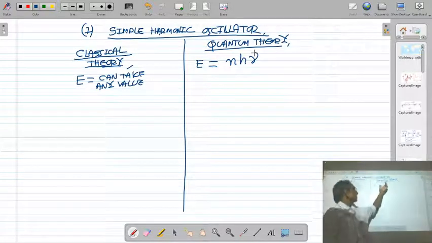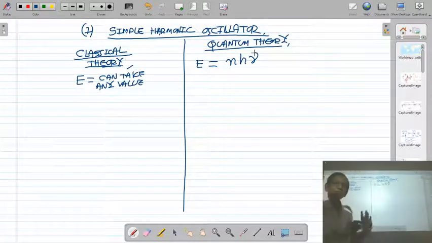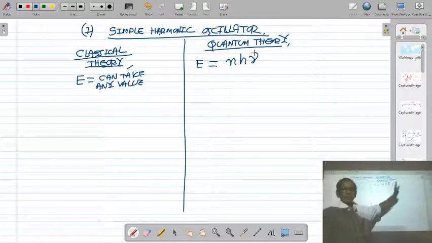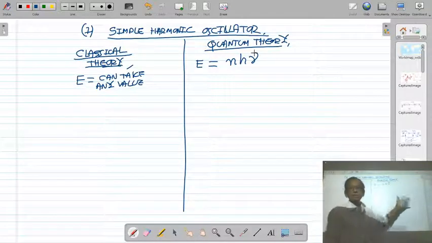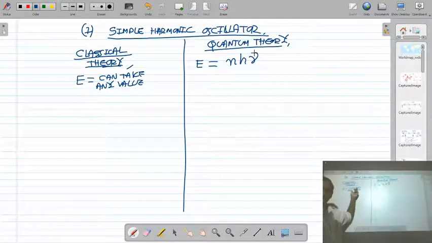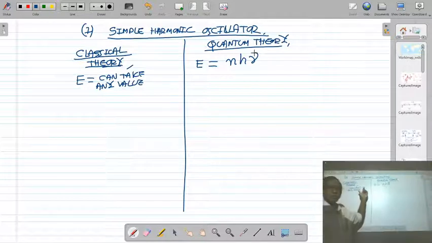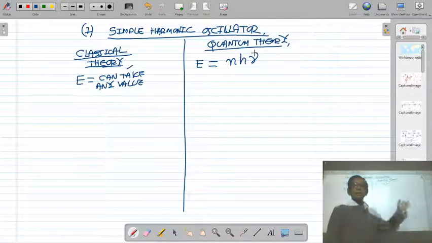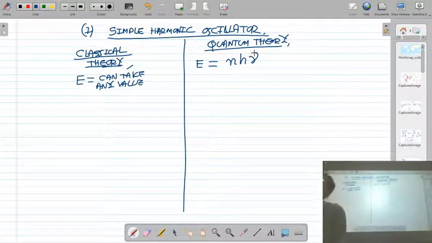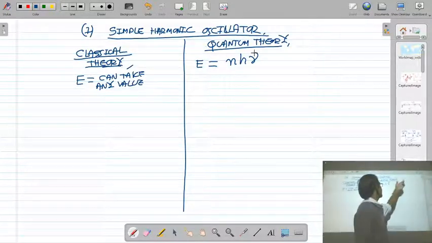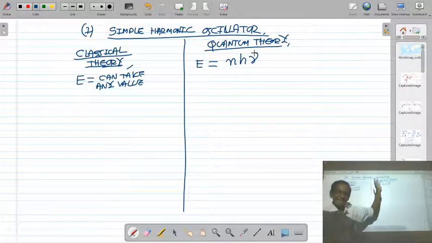So the results of classical theory and quantum theory are totally different. The energy of a simple harmonic oscillator is discrete, and that is Nh.